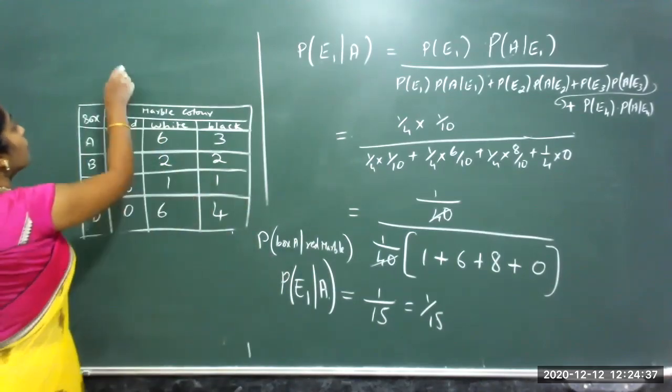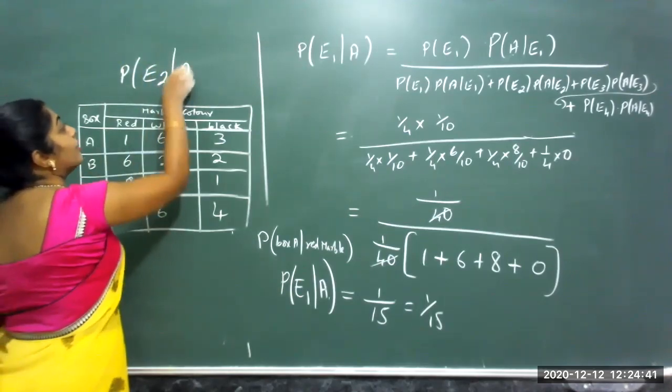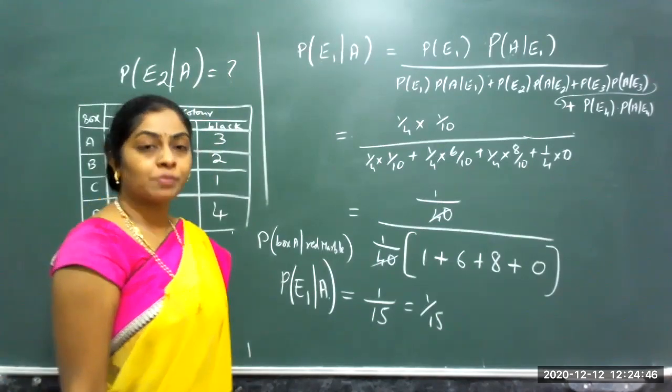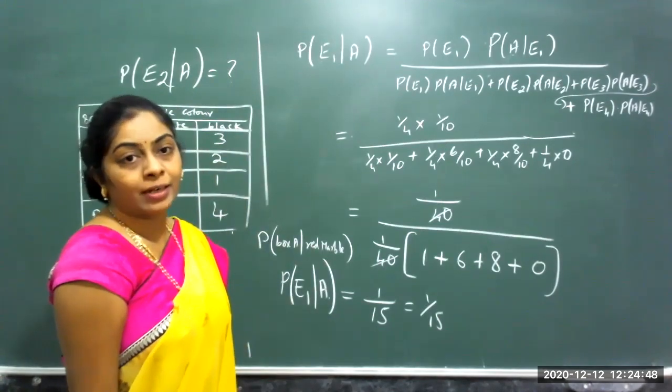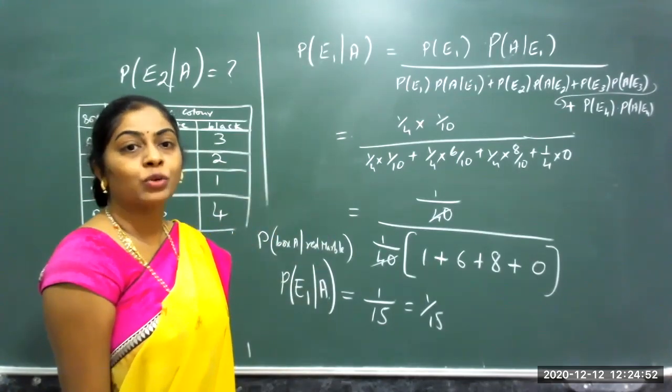You can find the probability for box 2 getting a red marble. The same data, everything use that, but for box B, how to get back a red marble? You can find out in a similar way, use the formula and try it.